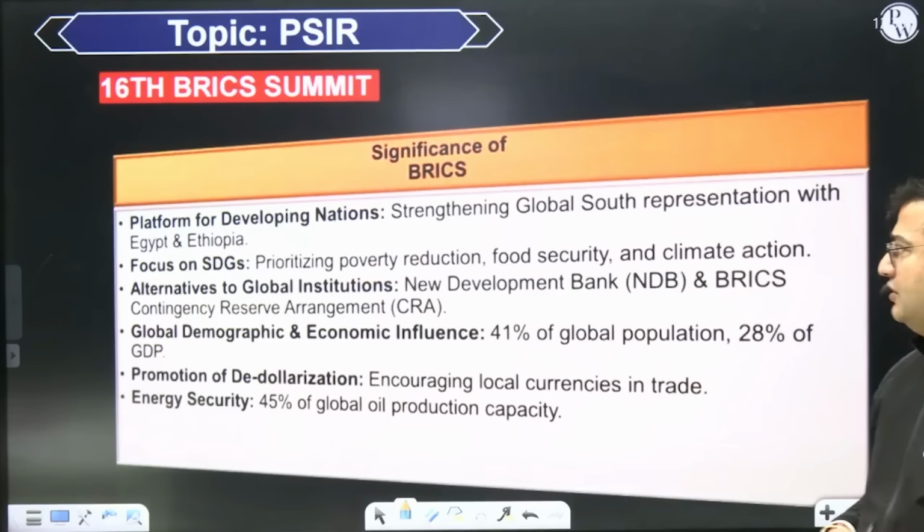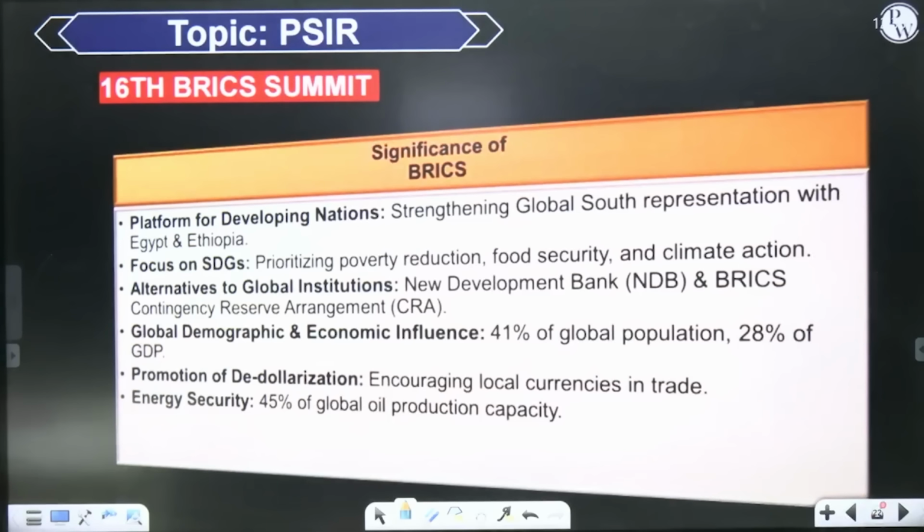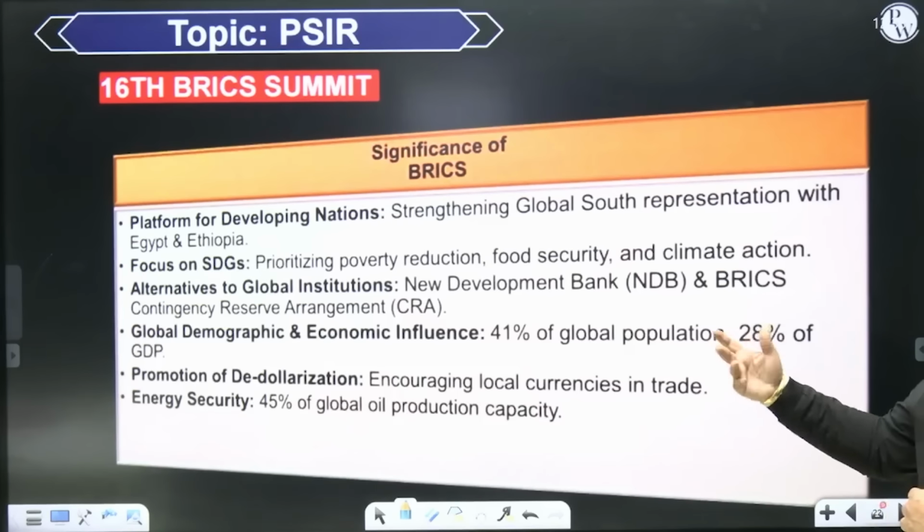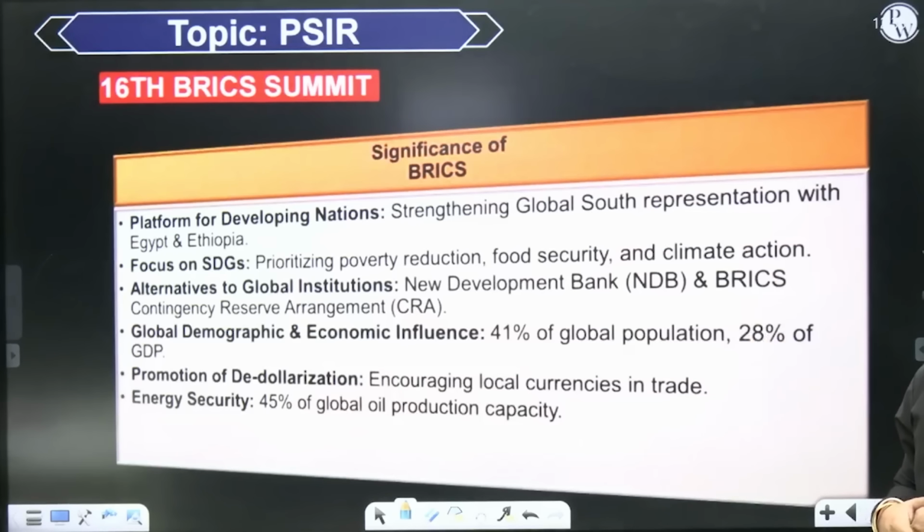Then there is focus on prioritizing poverty reduction, food security, then climate change, then alternative to global institutions. 41% of global population and 28% of GDP is present in these countries, the BRICS countries, and they are also promoting de-dollarization. Now, what is meant by de-dollarization? De-dollarization means simply encouraging local currencies in trade.